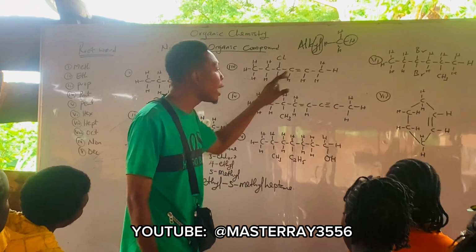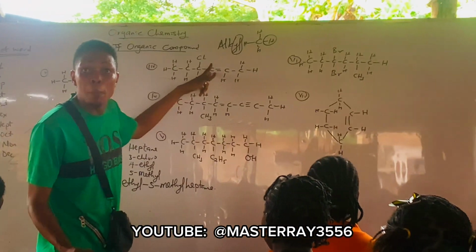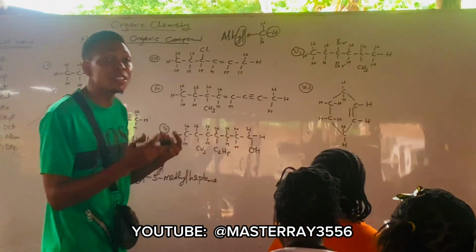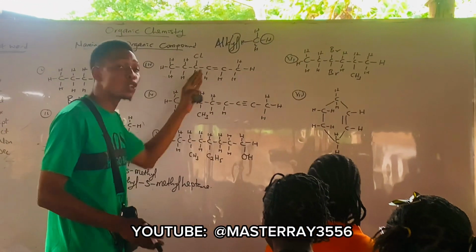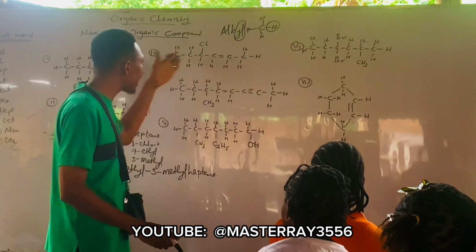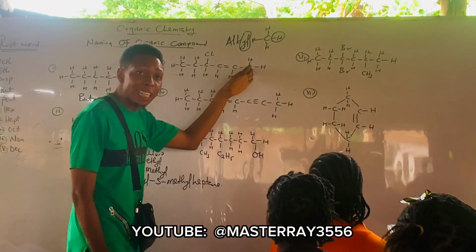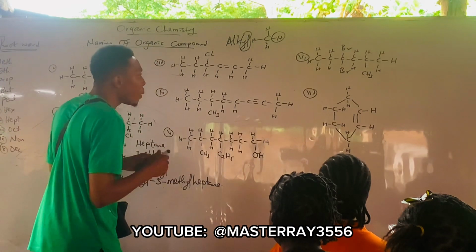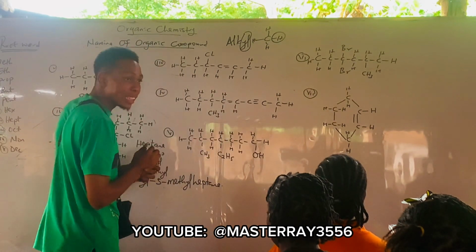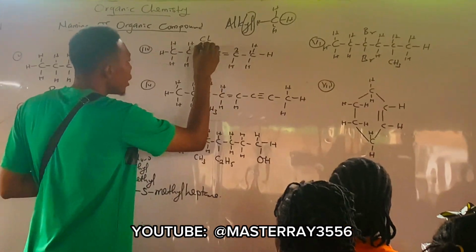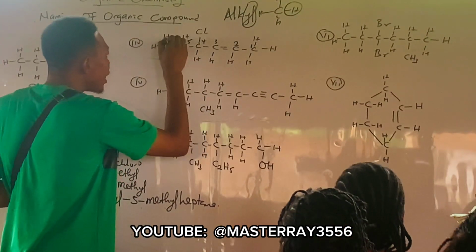My functional group there is what? It is the double bond, which is alkene, right? If I want to start my numbering, I'll start counting from what? From the side that is closer to the double bond. Comparing this side and this side, which side is closer to the double bond? It's the right hand side, right? So if I want to number now, start numbering from the right hand side. So here becomes 1, 2, 3, 4, 5, and 6.